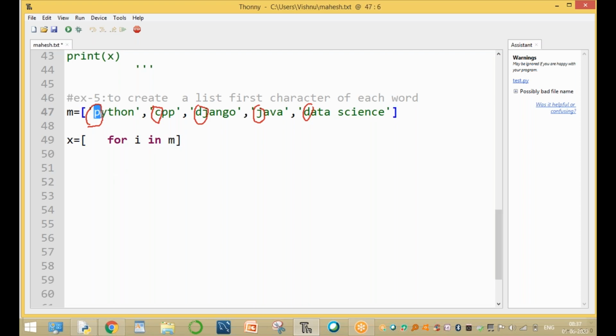M means value of Python first. Now the value is i. Now here to print the value of i of 0, to print only the first one. And print of x. x is a one list. This list is created only with the first character.